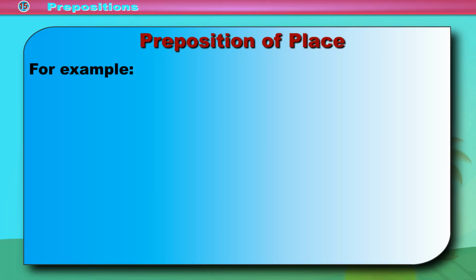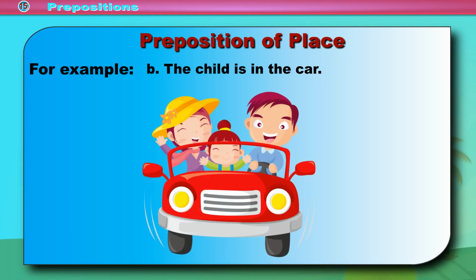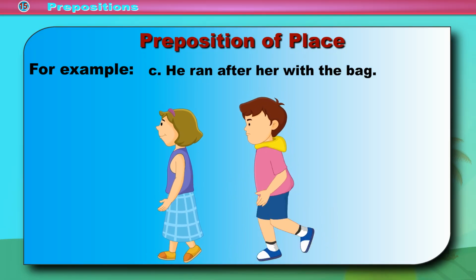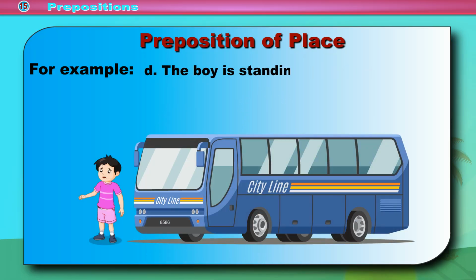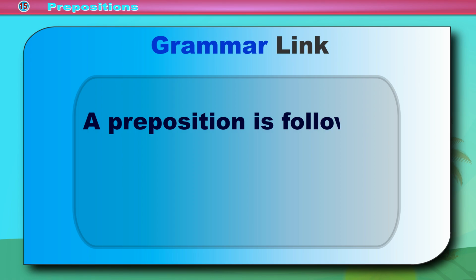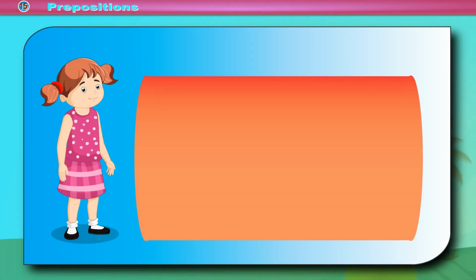For example, A. There is a bush near the swimming pool. B. The child is in the car. C. He ran after her with the bag. D. The boy is standing in front of the bus. Grammar link: A preposition is followed by the noun or pronoun in a sentence.